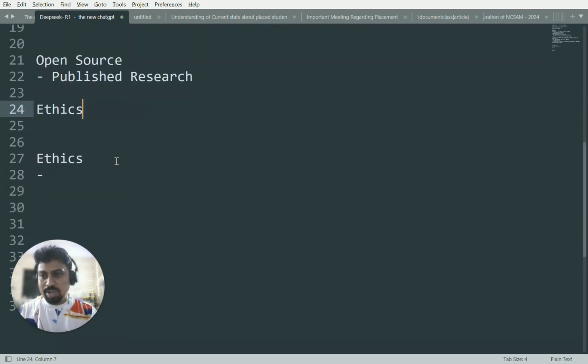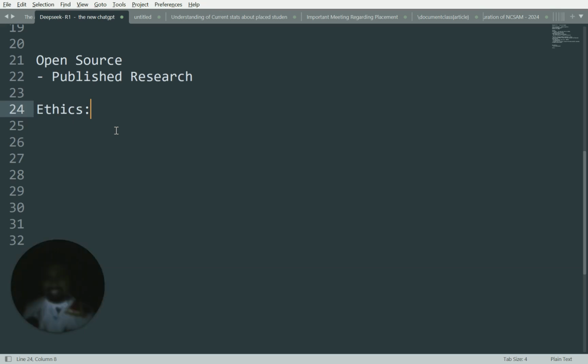We heard in the news that Donald Trump is saying it can become a threat. Why? Because it is from China, right? We also saw the news that in India, if I search, DeepSeek answers that Arunachal Pradesh is not a part of India. That is not right with respect to India, and that might be right for the Chinese. So that is the ethics issue here, right?